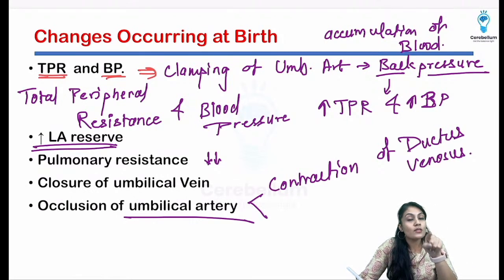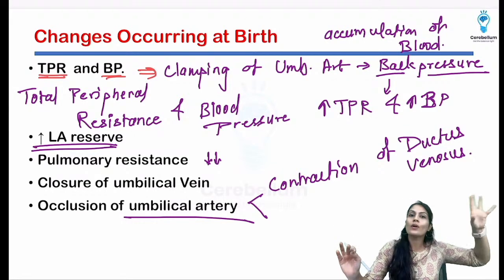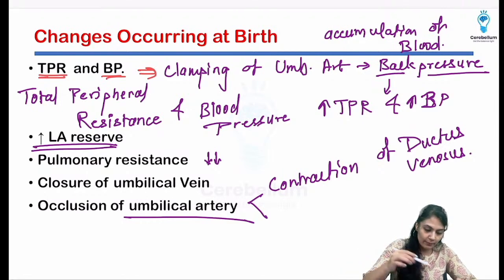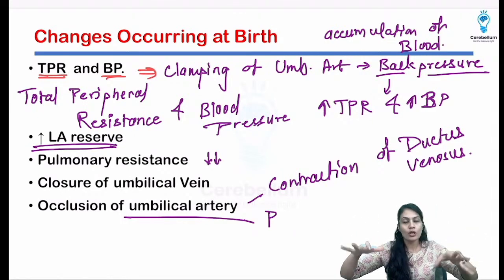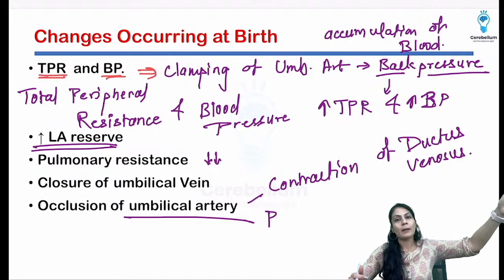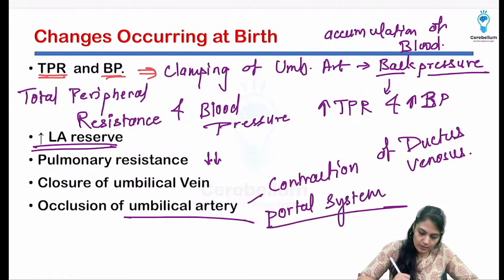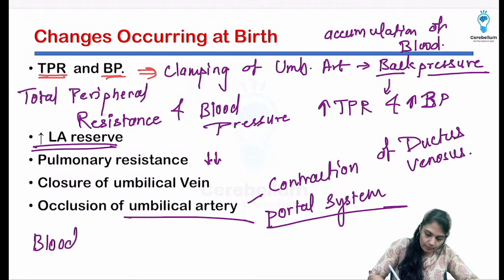If the ductus venosus is contracted and still the back pressure is very, very high, the blood is forced into the liver sinusoids, and that's how the liver vessels are going to open up and the portal blood finally starts to go into the liver sinusoids. So the first thing I'm writing over here is that there is going to be the portal blood. Why? Because there is a lot of back pressure, the blood has to go somewhere, it has to move somewhere, right? There is going to be another pathway, that is nothing but the portal system. So blood is forced into the liver sinusoid.